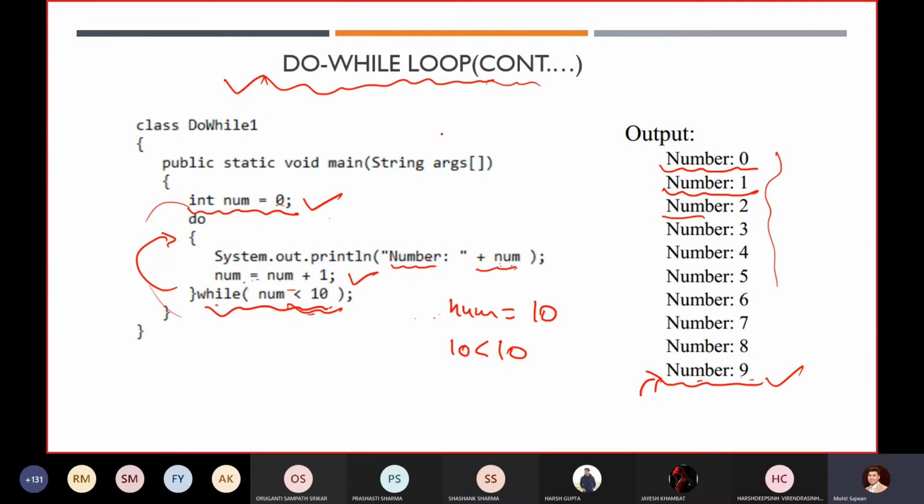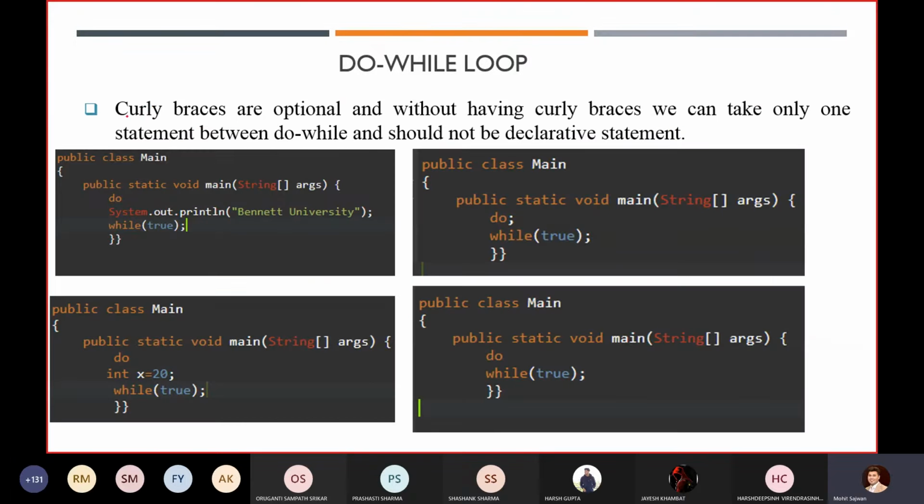Now similar to your while loop, in your do while loop too, the curly braces are optional. The condition is the same: without curly braces it will take only one statement.